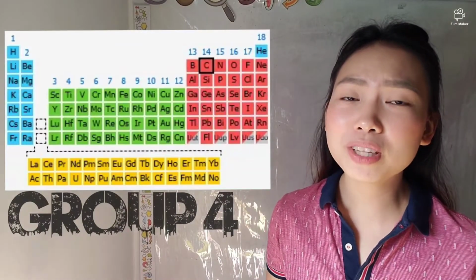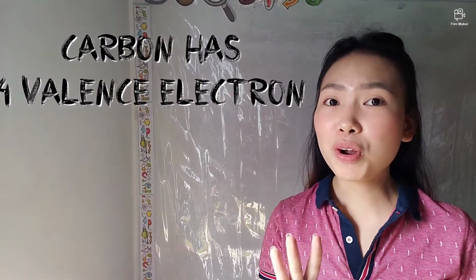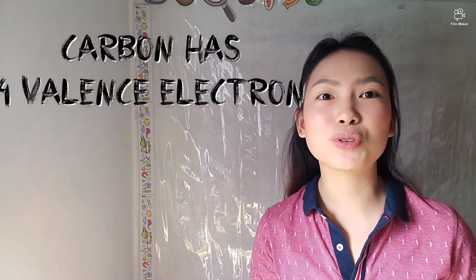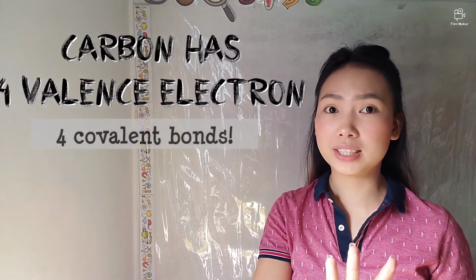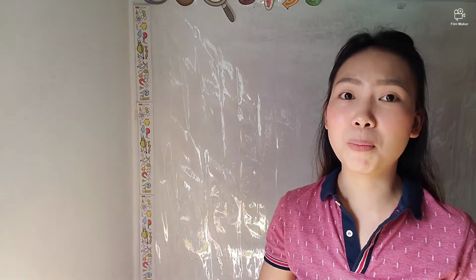If carbon is found in group number 4, it means that carbon has 4 valence electrons. And these 4 valence electrons are so special because carbon can form 4 covalent bonds. Take note that in organic compounds, the bonding present is covalent bonding. Covalent bonding is a bonding between a non-metal and a non-metal, nung diniscuss natin siya in my previous video.